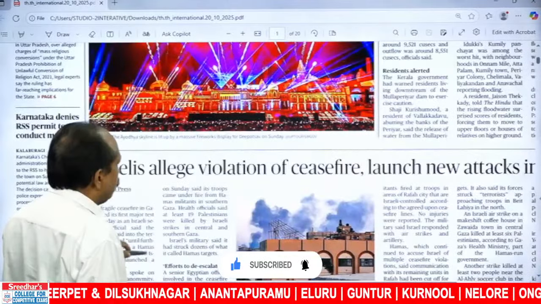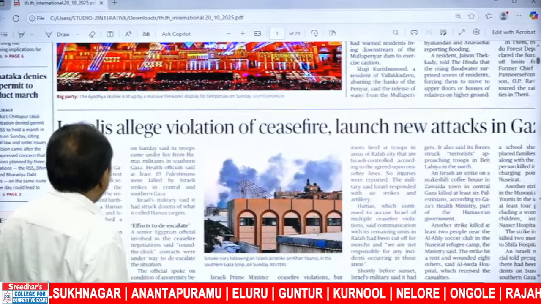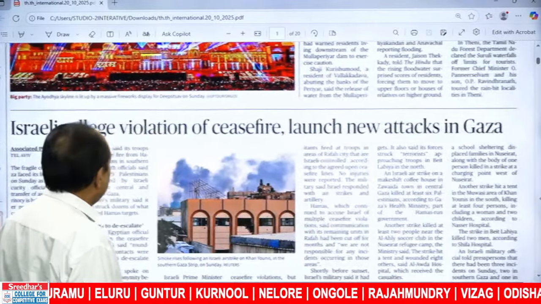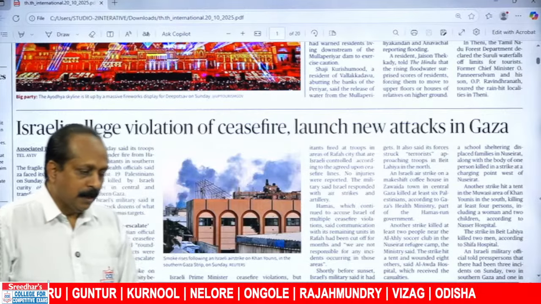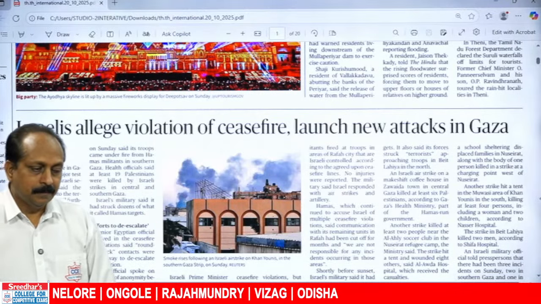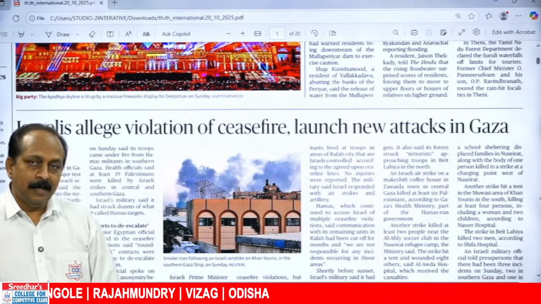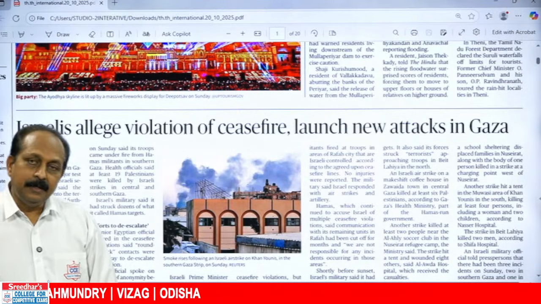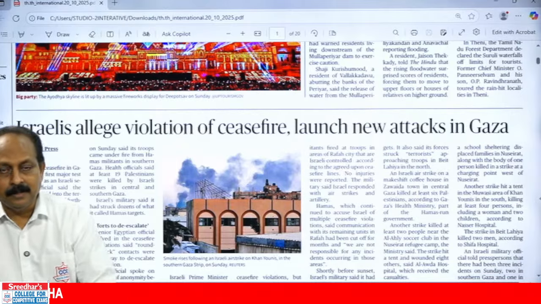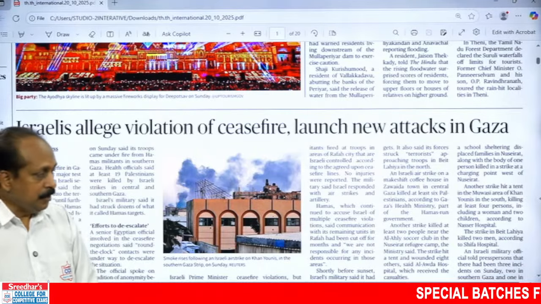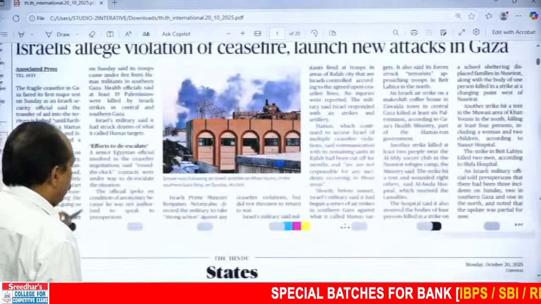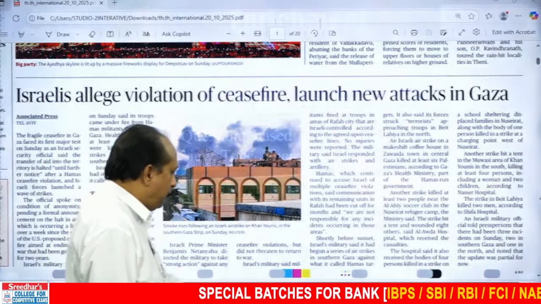Coming to the next one, Israelis allege violation of ceasefire, launch new attacks in Gaza. You all know there has been a sort of truce between Hamas and Israel, and now Israel says they have violated the ceasefire. Based on that, they have started re-attacking the Gaza region. A new development. That's all from today's front page of The Hindu paper.